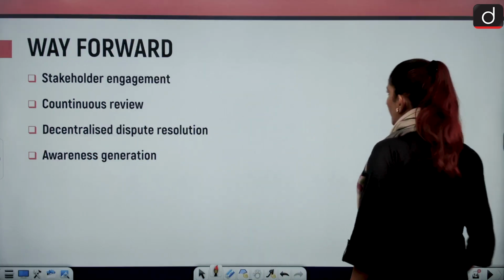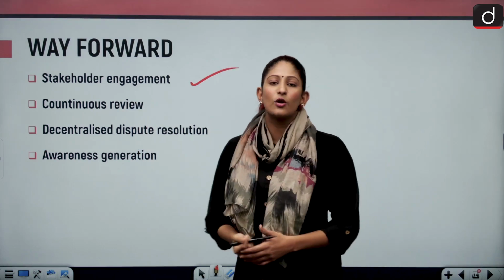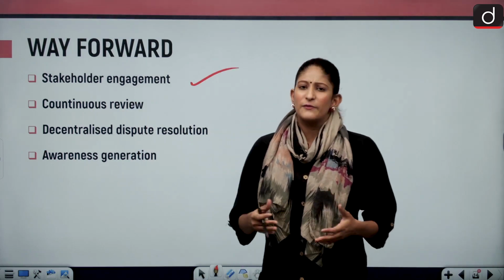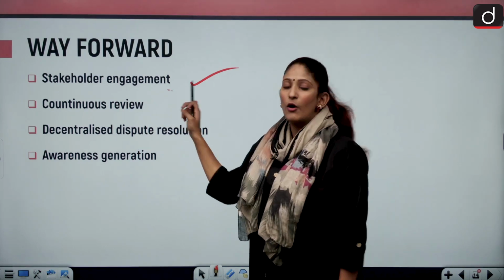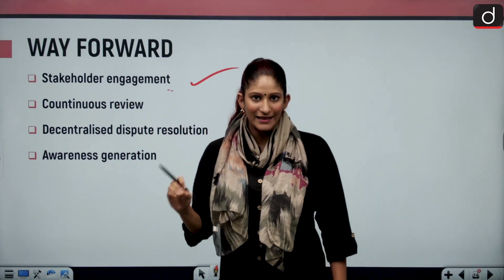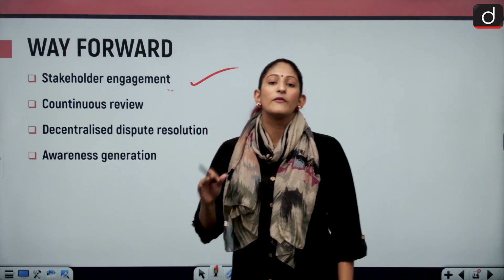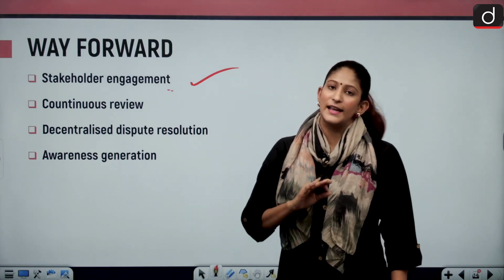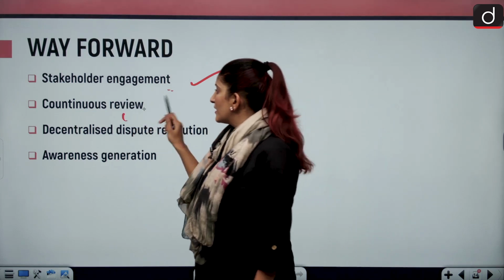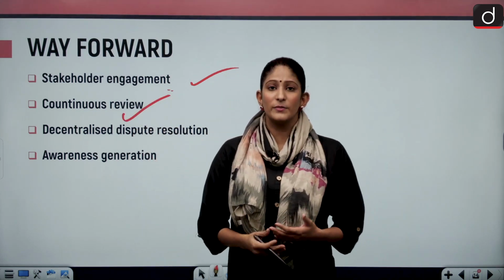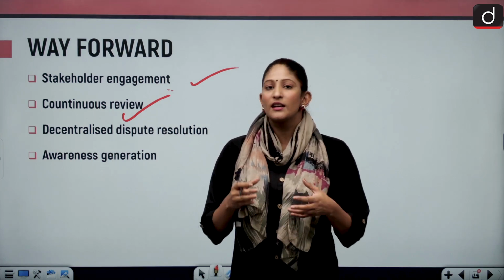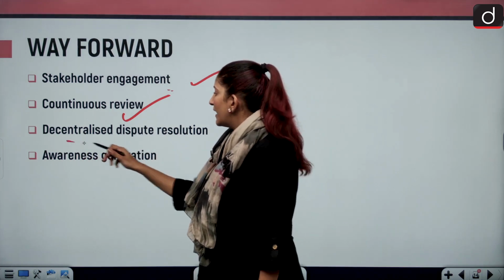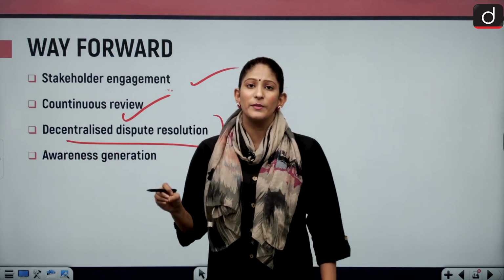Let's move on and talk about the way forward. Stakeholder engagement, not only with the State Finance Department and State Panchayati Raj Department, but also with everyone, in the sense that whoever resides in the area, the Gram Panchayat and everyone. Second, it's a continuous review. Proper review should take place with the help of everybody present at the local level. That means in a decentralized manner, so that decentralized dispute resolution could be there.